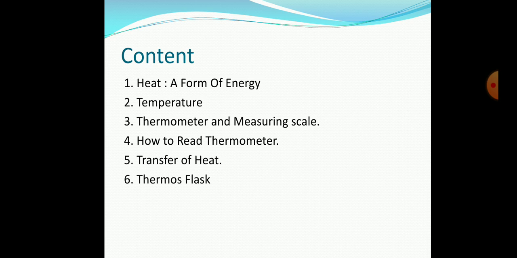So we have three types of measuring scales that we have to learn. The first one is the Celsius scale, that is the degree Celsius scale, the degree Fahrenheit scale and the Kelvin scale. And we will also learn the interconversion among them. Then we have to learn how we can read a thermometer accurately or correctly.